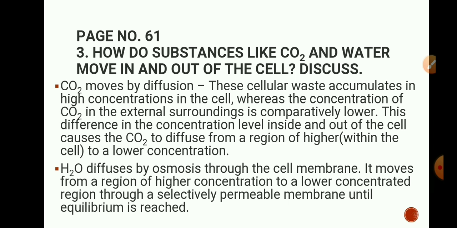Now water diffuses by osmosis through the cell membrane. So the diffusion of water in the cell is carried out by the process of osmosis. It moves from a region of high concentration to lower concentration through a selectively permeable membrane, that is our plasma membrane.